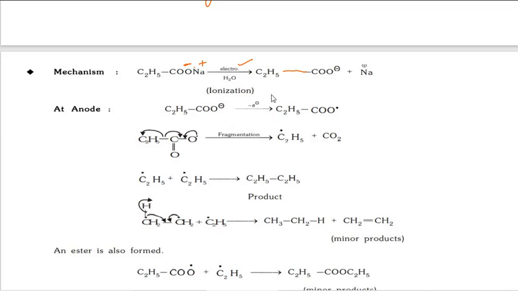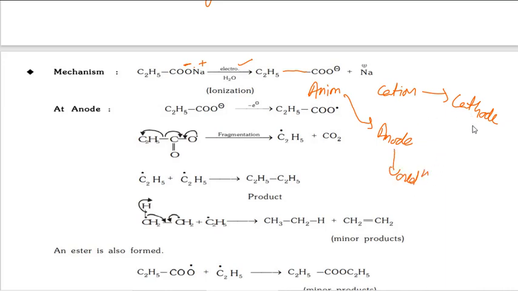Next, this is the anion, this is the cation. So in electrolysis, the anion goes to the anode and the cation goes to the cathode. The anion goes to the anode getting oxidation, and the cation goes to the cathode getting reduction. This is the common principle.